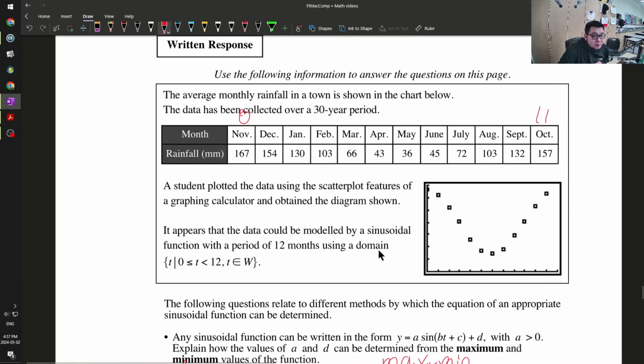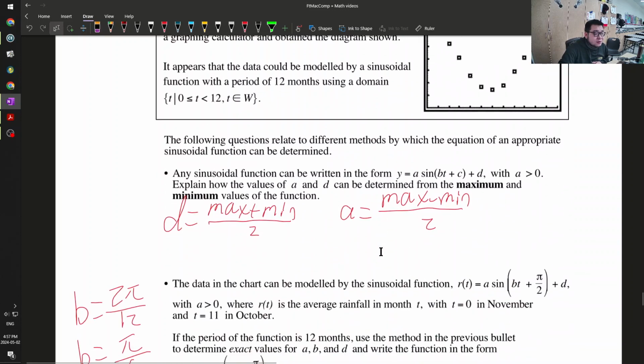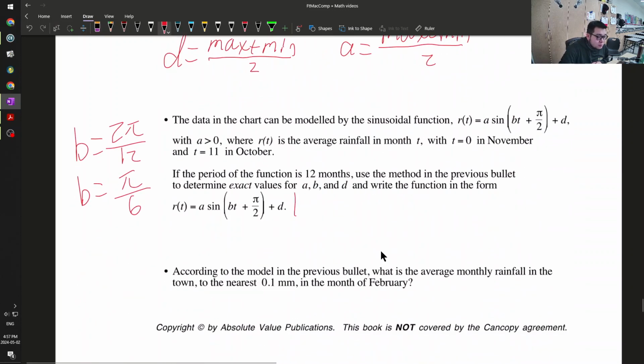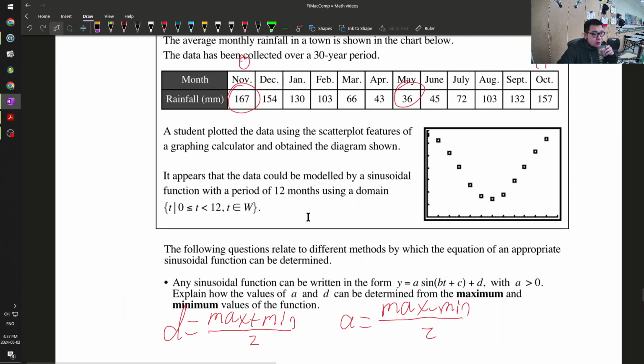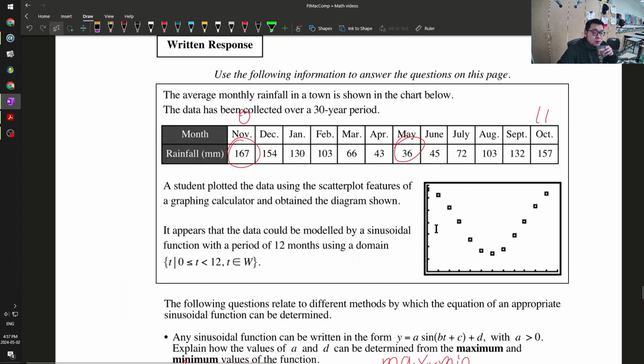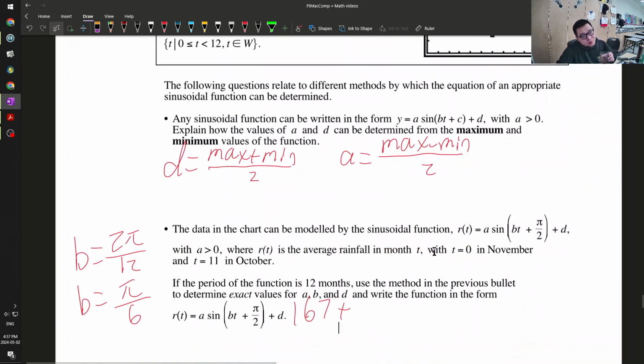And then A, what is the maximum? Now it looks like the maximum is 167. What is the minimum? Minimum is 36. So these won't be the best, but it's good enough. So 167 plus, I don't know why they're adding. Oh, yeah, that's fine.